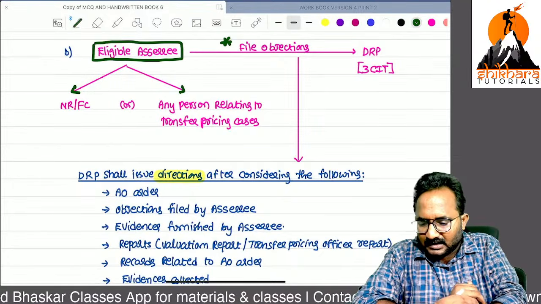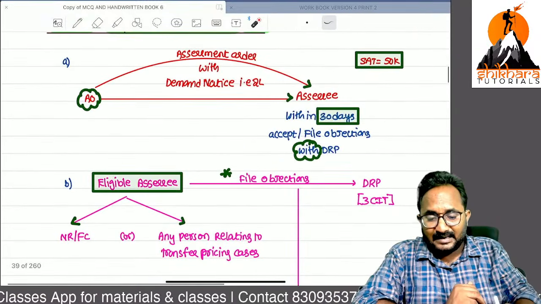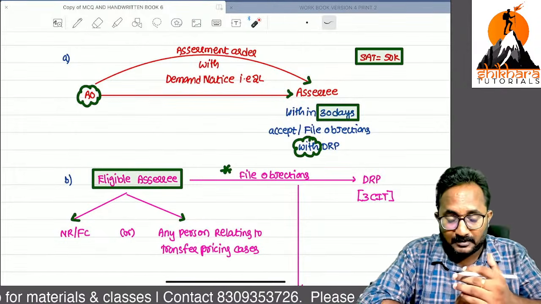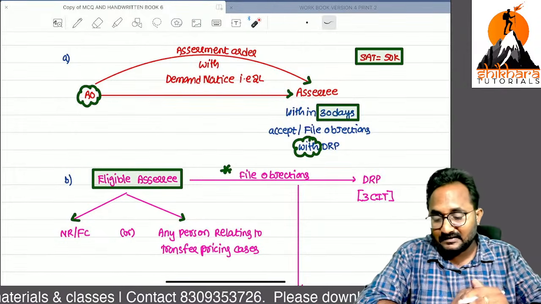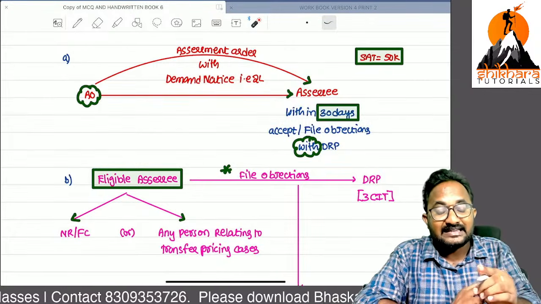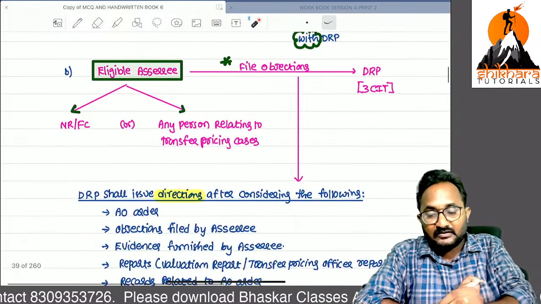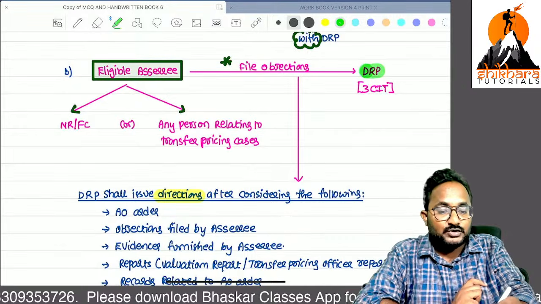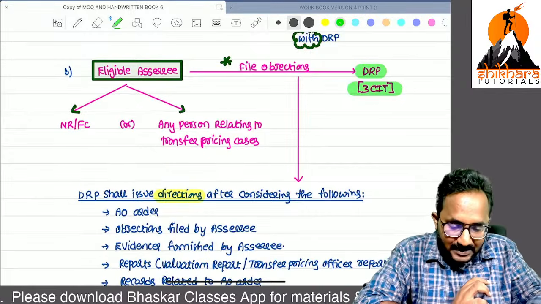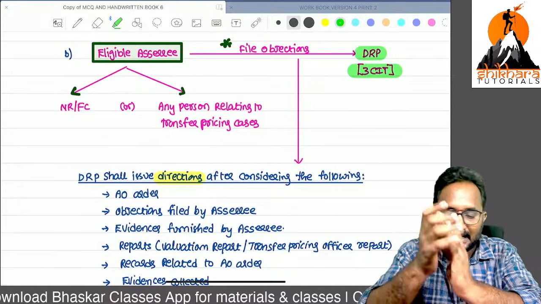Why? Sir, if you are making trouble while conducting the assessment, if that SSE is a non-resident or any person involved in transfer pricing cases, foreign exchange or foreign direct investments can be affected. So that's why we want to provide fast track resolution of disputes to them. So that's why we constituted the Dispute Resolution Panel. In that we have 3 Commissioners of Income Tax. A panel means a group of experts, 3 Commissioners of Income Tax will be there.